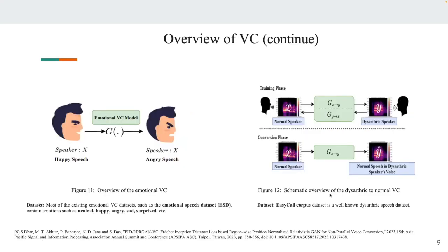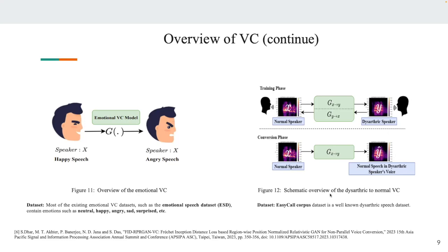Then another is emotional voice conversion. Till now the dataset that exists is the ESD dataset, which was just recently published in 2022. It has parallel speech content, the speaker identity remains the same, but it has been recorded in different emotions. So the objective is, once the model gets trained for different emotions, given a new emotion, what will be the target emotion you want. That is how emotional voice conversion takes place.